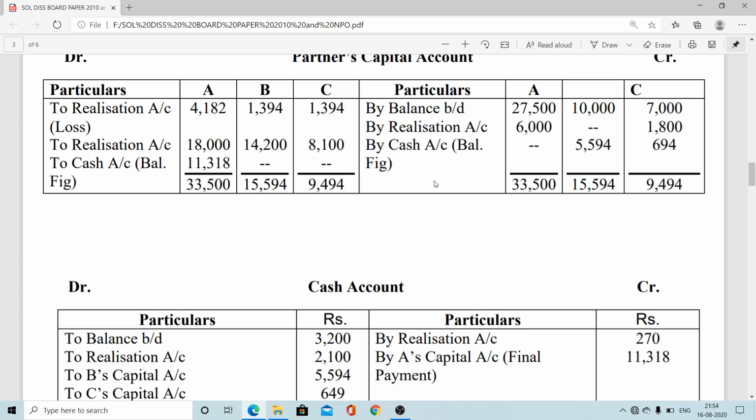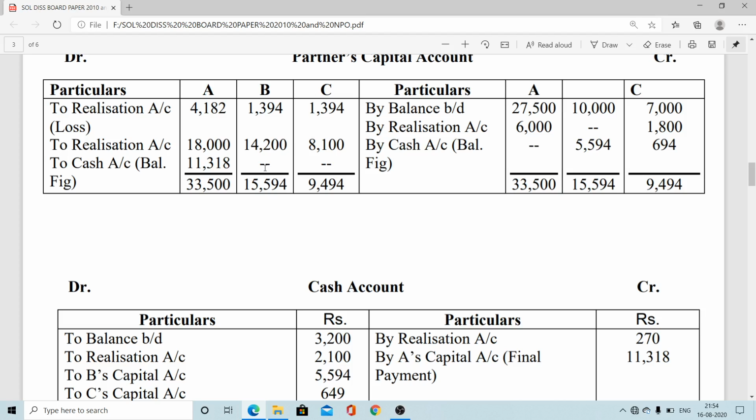Now after that we have to compare here regarding the final payment, who has to bring the cash or who will receive the cash. So if you compare here, in A's column the credit side is coming more, 33,500, and the debit side is less by rupees 11,318. So that is being paid by the firm to A. A will take this amount, 11,318.